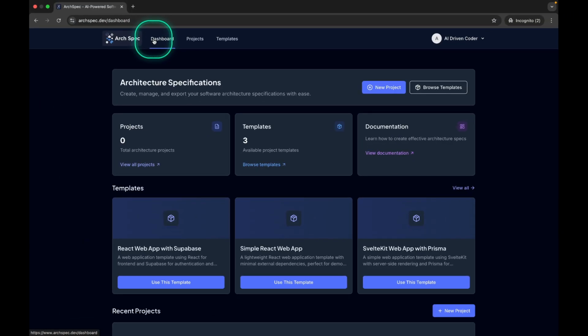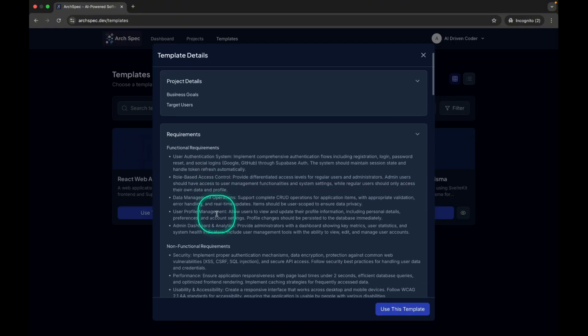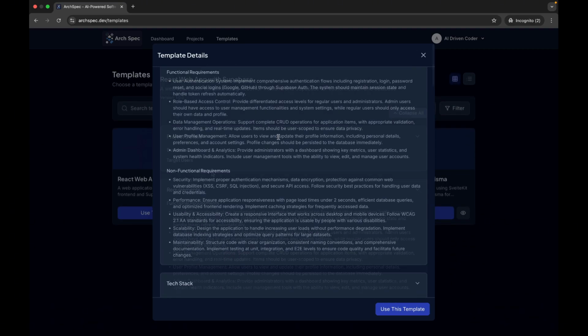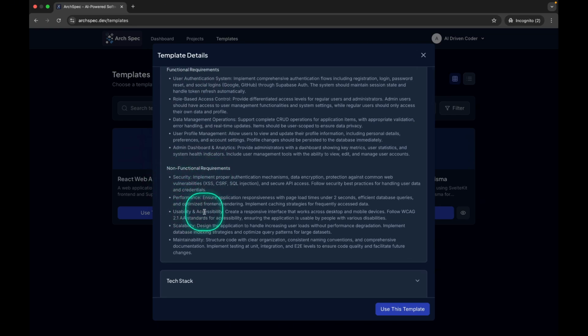After logging in, you're presented with the dashboard showing your projects and available templates. Here I have 3 templates, and clicking the preview button allows me to see what the template looks like in terms of details or specifications. You can see general functional requirements as well as non-functional requirements, including security, usability, accessibility, and more.